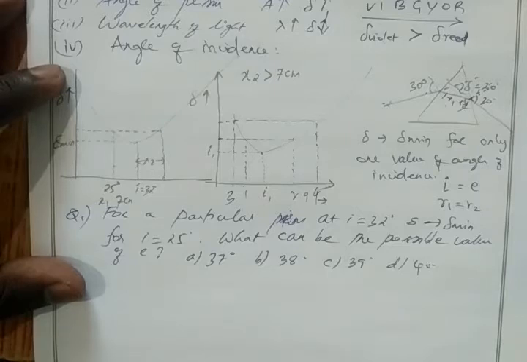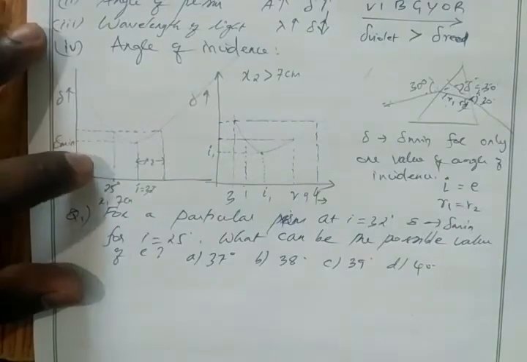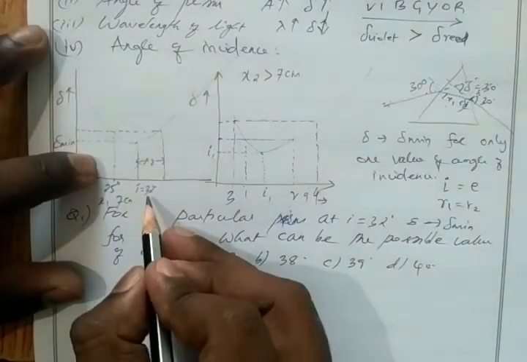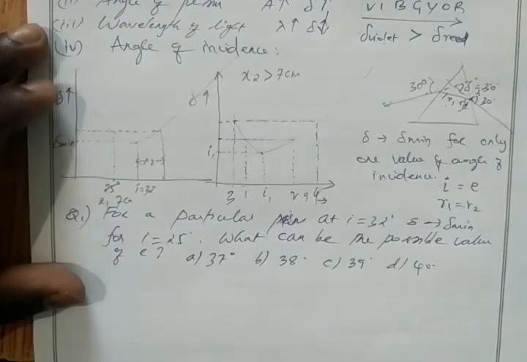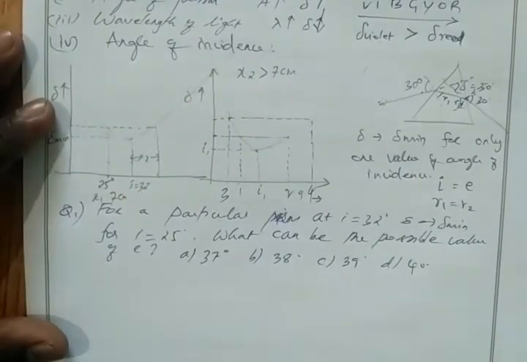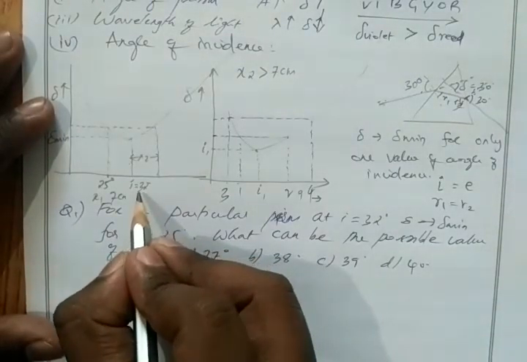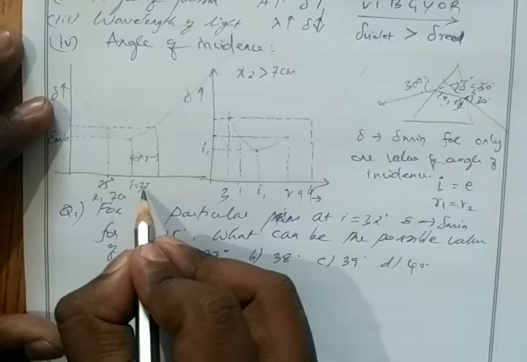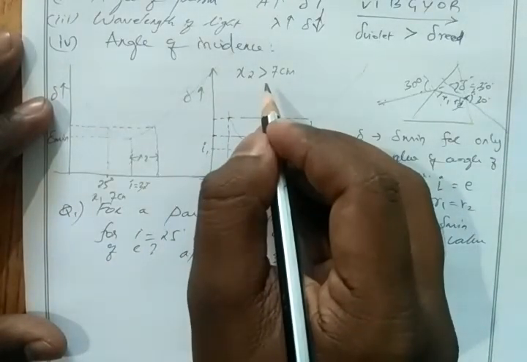So if I take, here we have 25 degree. If I take exactly 7 centimeter, then we have 32. Exactly 7, we have 32. There is no option for 32. Sorry, from here. From here, if I take 1 centimeter as 1 degree, then we have 33, 2, 34, 3, 35. Our x2 should be greater than 7. Okay, it should be greater than 7.